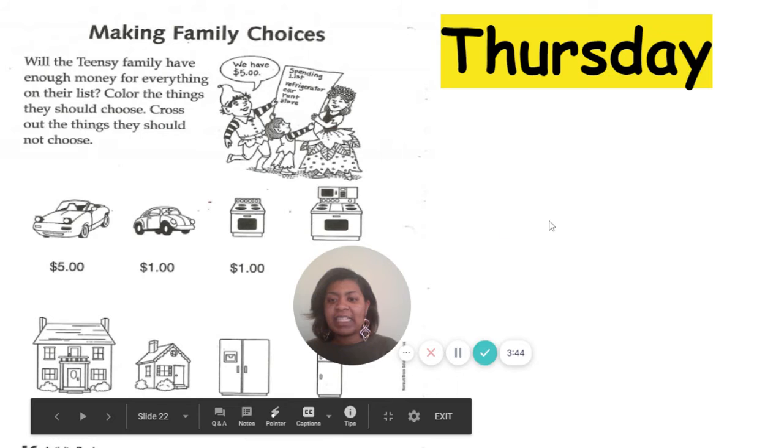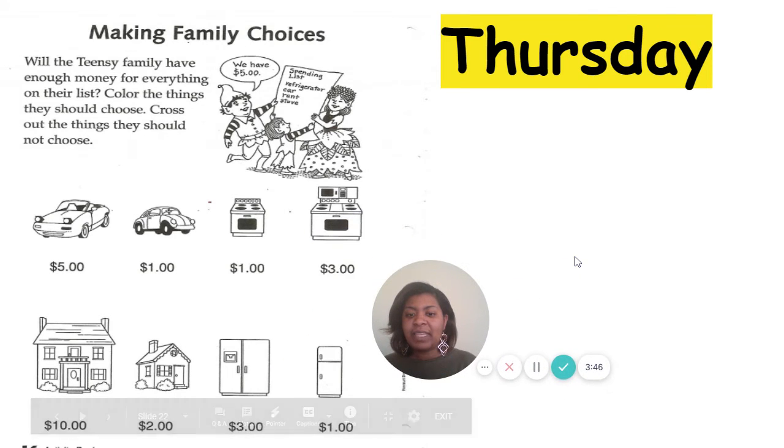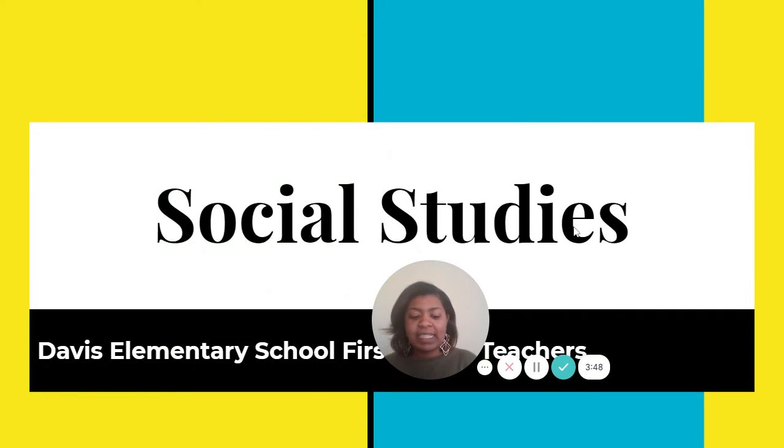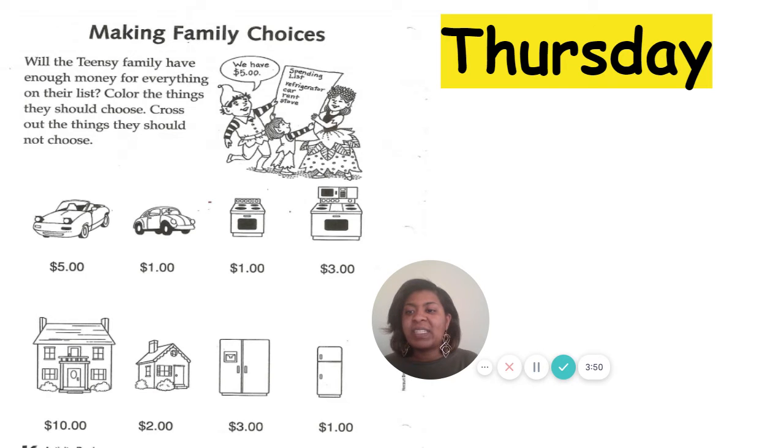All right, let's look at this family. This is the Teensy family, and they have some choices that they need to make, and we're going to help them make those choices. Will the Teensy family have enough money for everything on their list? We're going to discuss the things they should choose, and we're going to also discuss the things that they should not choose. So they have $5. All right, so let's look at their list. A refrigerator, a car, rent, and a stove. So they only have $5.